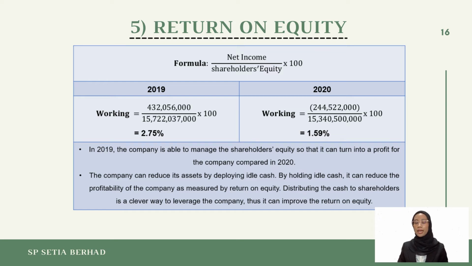So as you can see from the slide, the return on equity for SP Siti Berhad in 2019 is 2.75%, indicating SP Siti Berhad earned RM0.0275 for every RM1 of its equity. Meanwhile, in 2020, a ratio of 1.59% indicates SP Siti Berhad earned RM0.0159 for its RM1 of its equity. It can be concluded that in 2019, the company is able to manage the shareholders' equity so that it can turn into a profit for the company compared to 2020.